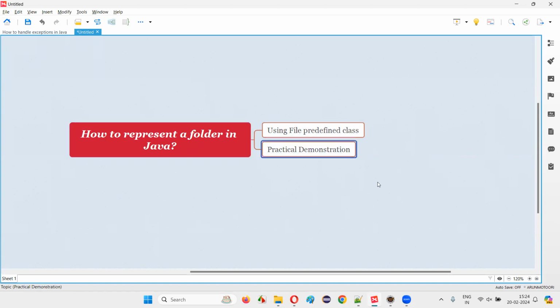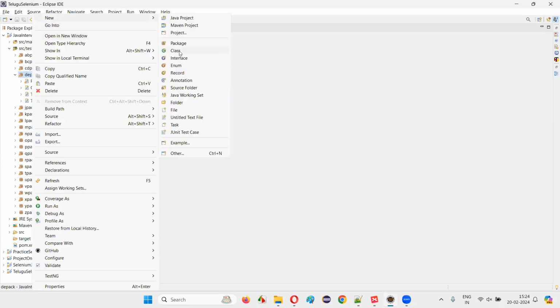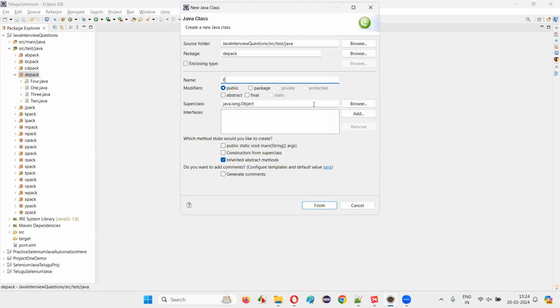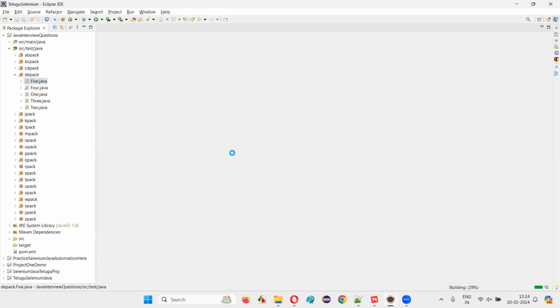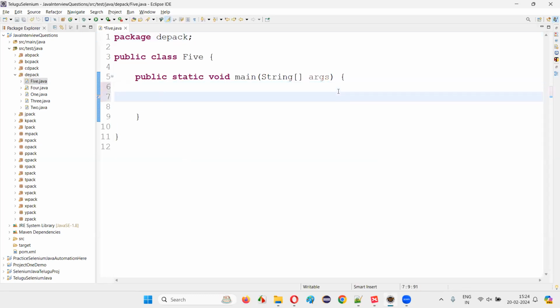Let me practically demonstrate this for you. For that, I'll switch to this Eclipse IDE and create a new class, a fresh new class, with some random name, let's say Demo5. And I'll just create the main method inside the class. Once the class and the main method got created, inside this main method, I'm going to create an object for the File predefined class.